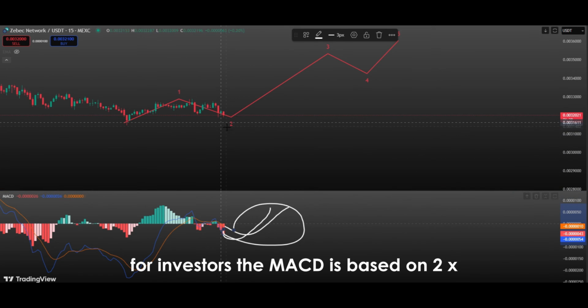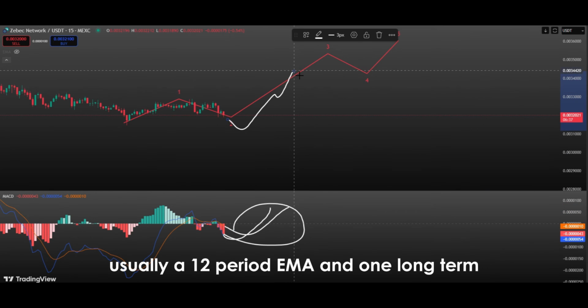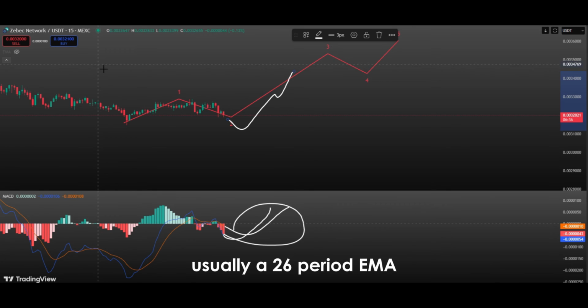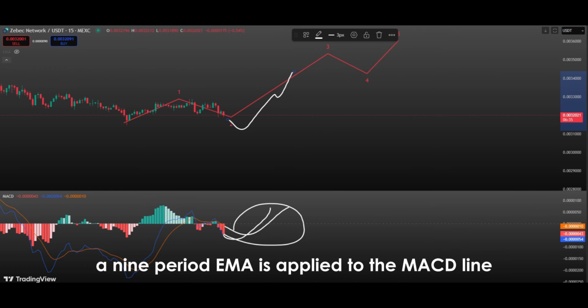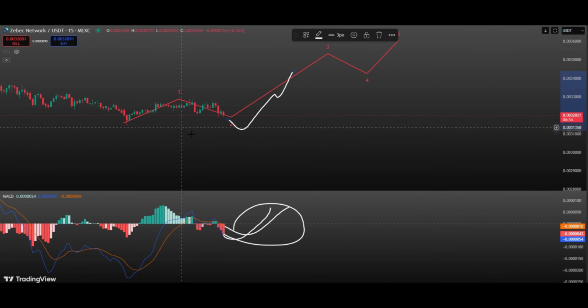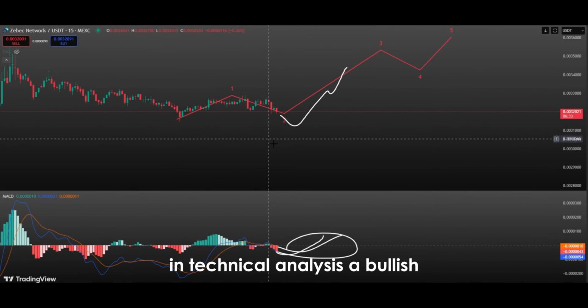The MACD is based on two exponential moving averages, one short-term, usually a 12-period EMA, and one long-term, usually a 26-period EMA. The difference between these two averages forms the MACD line. Then a 9-period EMA is applied to the MACD line to generate the signal line. Crossovers between these two lines are considered among the most critical signals in technical analysis.